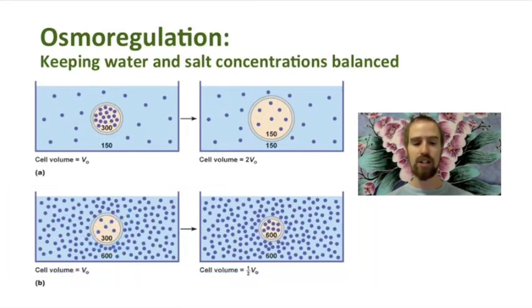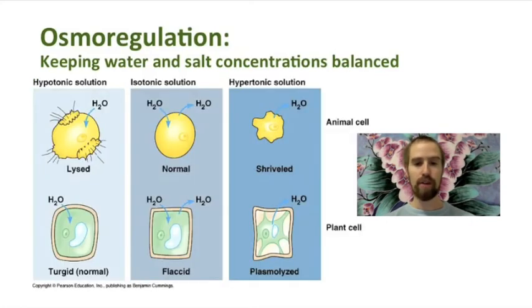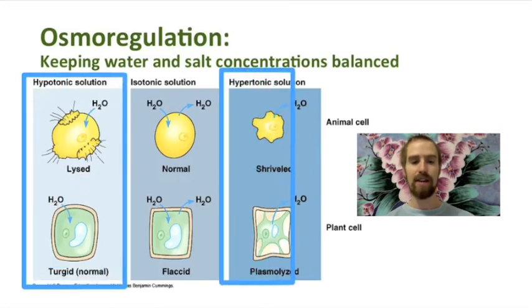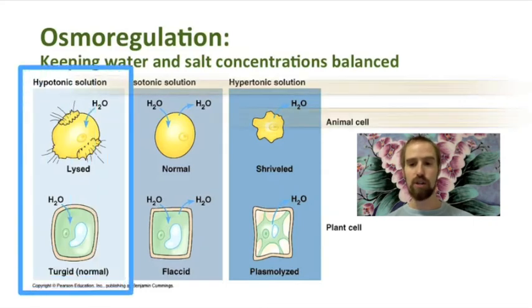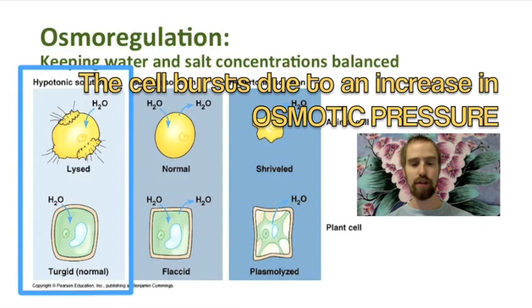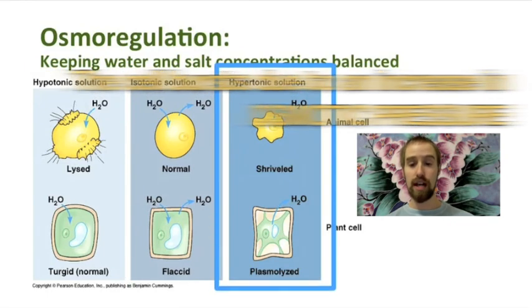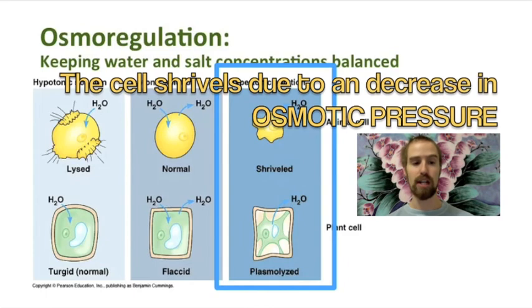This is also why it's unsafe to drink seawater, which has a much higher concentration of salt than our bodies have naturally. Drinking seawater would actually cause your body to lose water and would only make you more thirsty and more dehydrated in the long run. The balance of salt and water is important for all living organisms, and when cells are in an environment where the concentration of salt is very different than the concentration of salt inside of the cell, then bad things can happen. In extreme cases, cells placed into a hypotonic solution may swell or even burst from the excess of water diffusing into the cell. Likewise, cells may shrivel up when placed into a hypertonic solution.